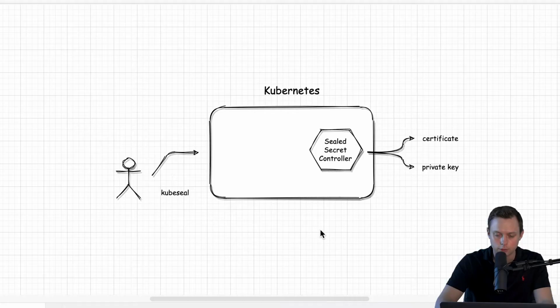Let's get started. There are two parts that need to be installed. The first one is the kubeseal tool that you need to install locally, and also we need to deploy the sealed secret controller to Kubernetes. And when you deploy it the first time, it will generate the certificate and the private key. The certificate will be used to encrypt our secrets, and the private key will be used to decrypt and create the regular secrets in Kubernetes.